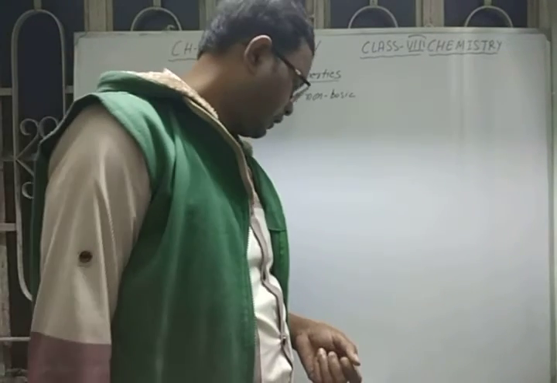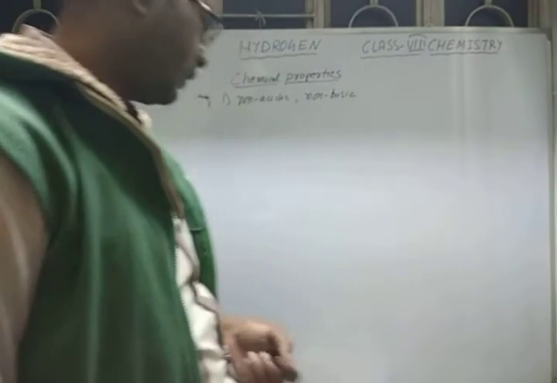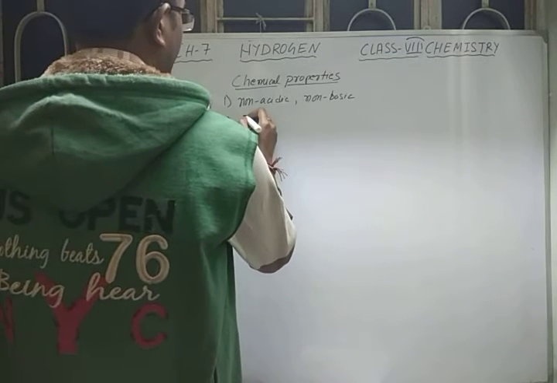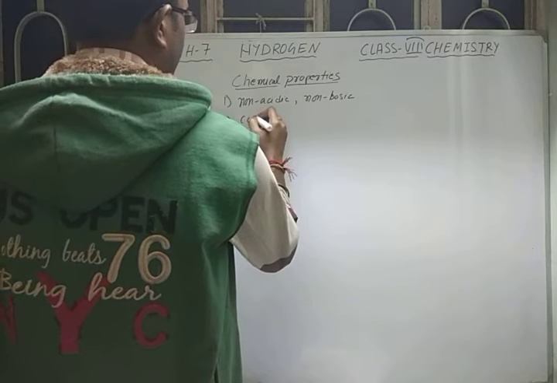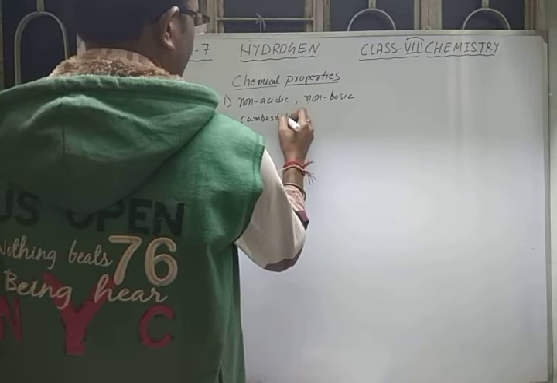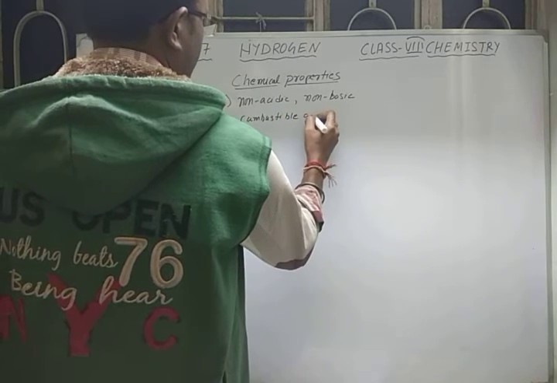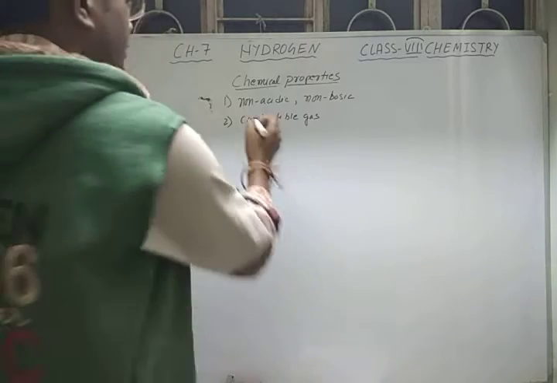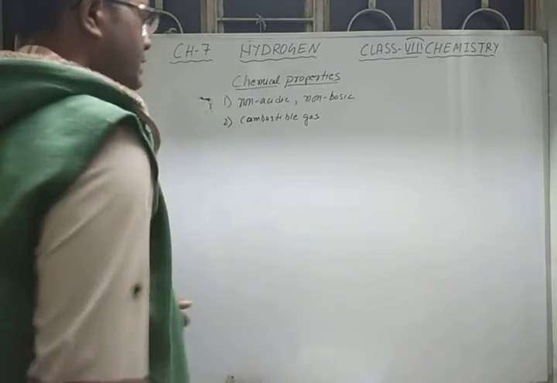Hydrogen gas is a combustible gas by nature. Combustible gas means it catches fire.